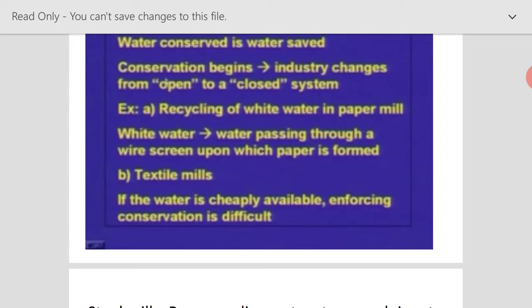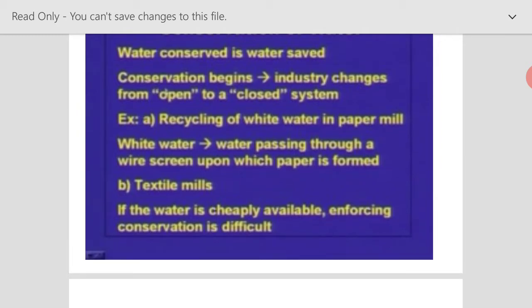This is said to be a closed system. For example, in the case of a paper mill, the white water coming from the paper mill is less polluted and high in volume. We can recycle this white water inside the paper mill itself.